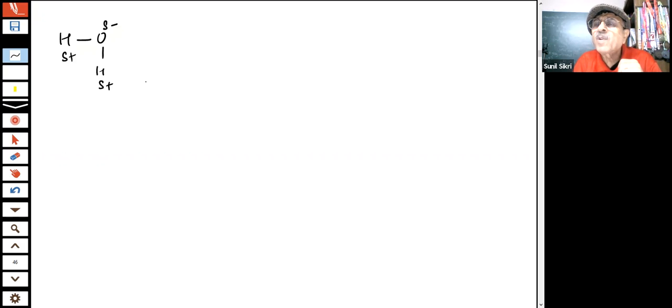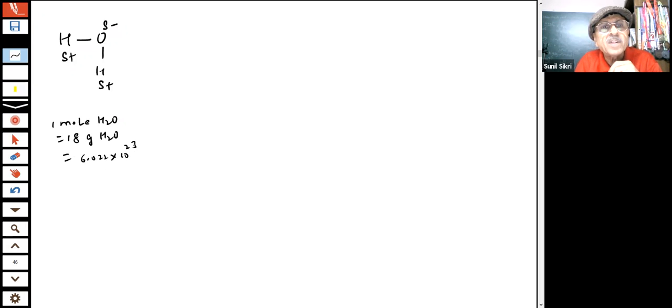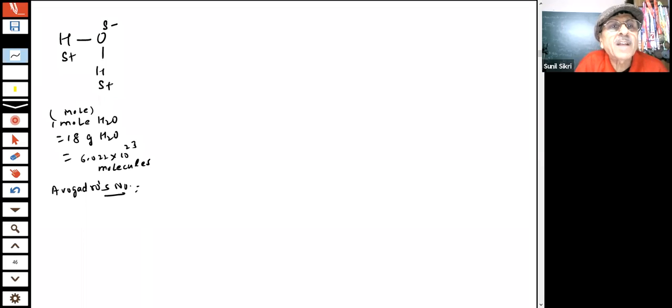If you take 1 mole of water, students, 1 mole of water is equal to 18 grams of water. This will contain 6.022 into 10 power 23 molecules, students. Avogadro's number. You have heard about Avogadro's number? Avogadro's number of molecules. This was the idea of the mole concept. I'm not discussing this at this moment. So there is a very large number of water molecules present, students.